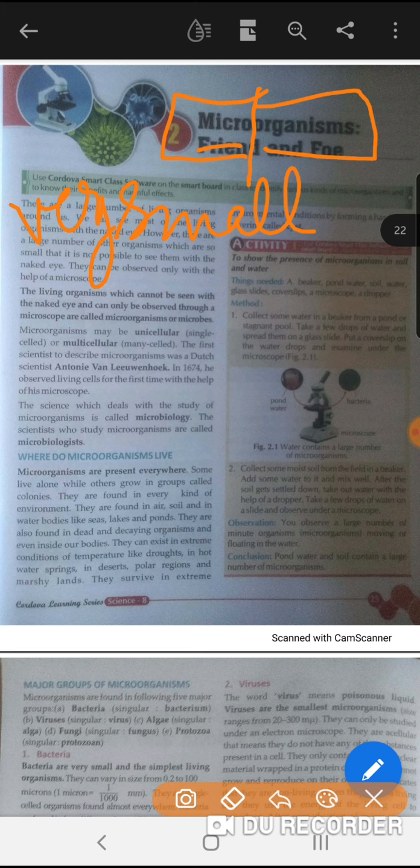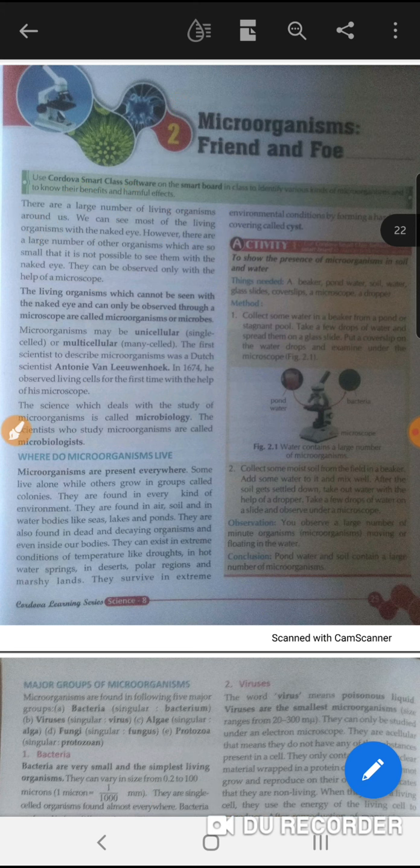So, what will be the definition? The definition will be the living organisms that are very small in that way that we cannot see them with naked eyes. So, what are microorganisms? Microorganisms are the living organisms which cannot be seen with the naked eyes, and they can only be observed through a microscope.